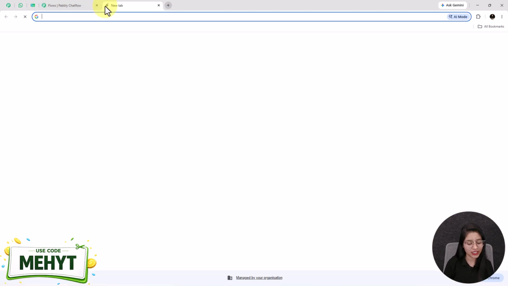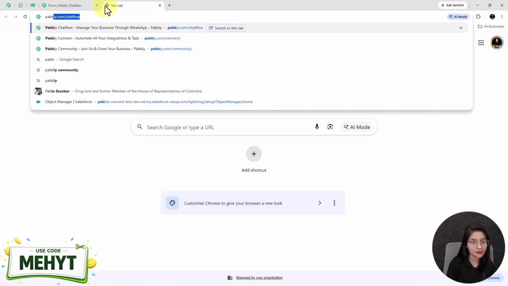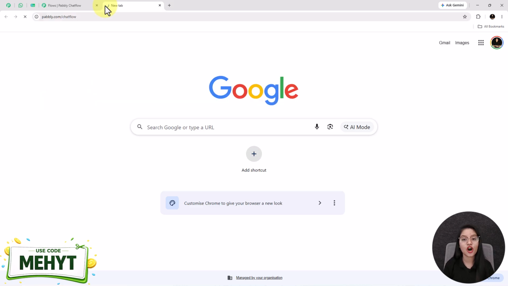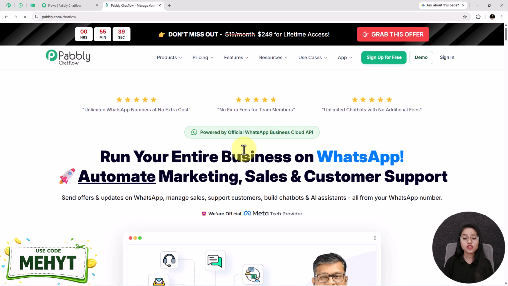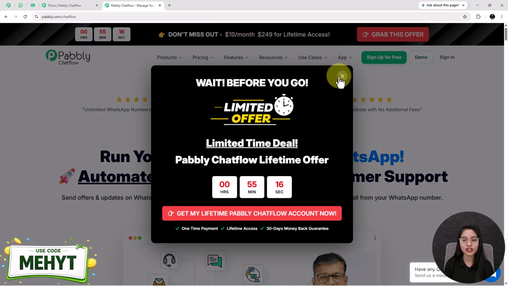At first, open a new tab and go to pabbly.com/chatflow. Pabbly Chatflow is an all-in-one WhatsApp automation tool that helps you to automate WhatsApp messages and responses 24/7 for your different types of businesses. If you are new to Pabbly, then you can click on the sign up free option and get 100 free credits every month to explore the software, which is perfect for testing. But if you are an existing user just like me, then click on this sign in option.